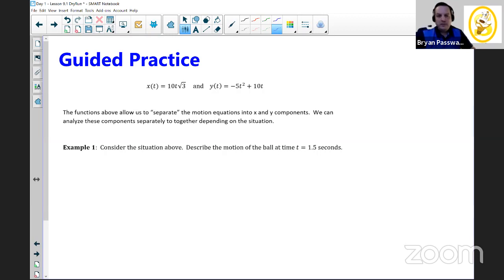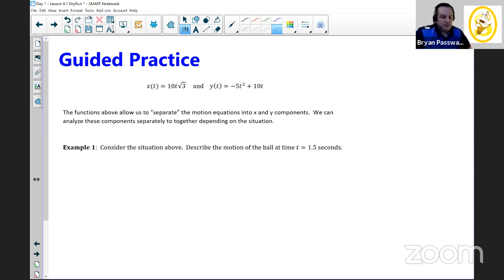Because if we kick a ball in the air in a parabolic path, it's really doing 2 things. It's moving horizontally, and you can imagine how that would look by looking at the shadow that it casts on the ground. The shadow of the ball is only moving horizontally on the x-axis, but the ball is also moving vertically up and down. So we can separate those 2 equations and realize that these are 2 separate ideas, but grouped together, they give us a full picture of the whole motion of the ball.